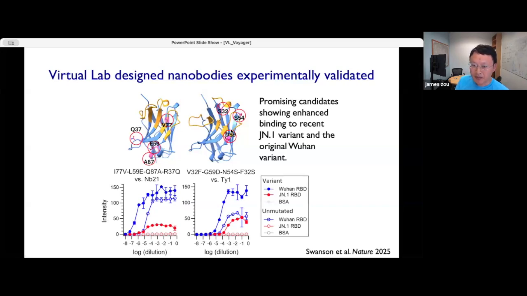There are definitely more experiments that need to be done to further improve and validate these designs. But I think this is already quite exciting because within just a couple of days, the virtual lab was able to come up with a research plan, design the computational workflow, implement it, and execute the workflow, and help us come up with these candidate antibodies. The wet lab experiments took much longer, a few months. But the computational part was greatly accelerated, and that part is really exciting.